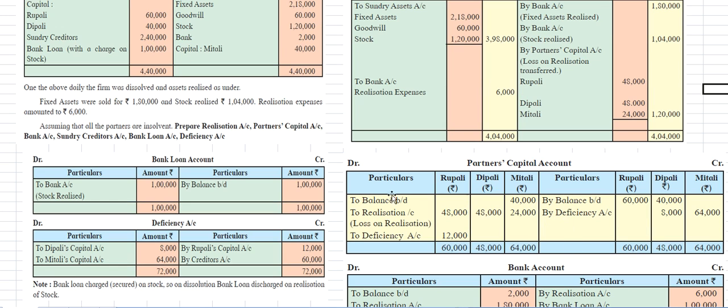This side amount is the deficiency amount. How much is the deficiency for Rupali? It is 12,000 rupees, so 60,000 minus 48,000. So 12,000 rupees is the deficiency amount for Rupali's account. And Dipali's amount is 40,000 plus 8,000, here it is 48,000 rupees, and she is credited 8,000 rupees. So 8,000 rupees is the deficiency amount. And next, Mitali's amount is 40,000 plus 24,000, 64,000. Mitali's amount is 64,000 rupees.